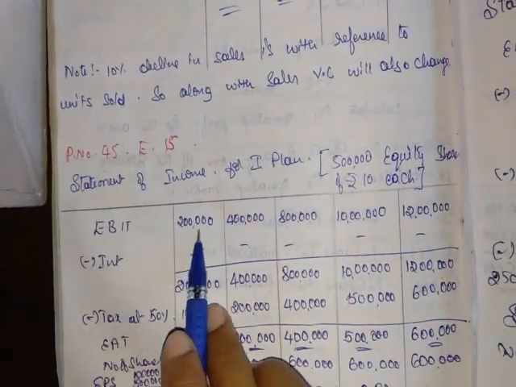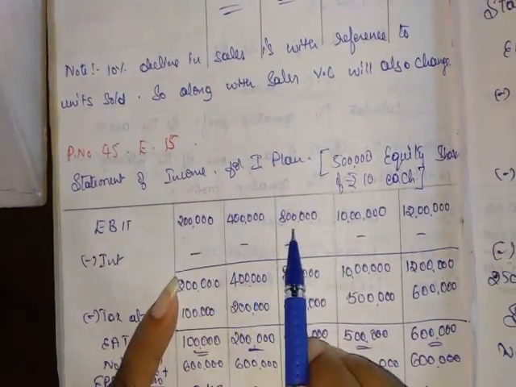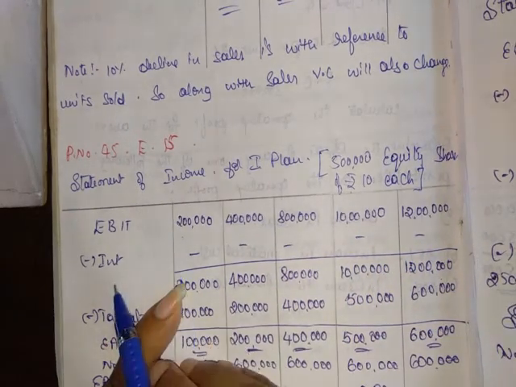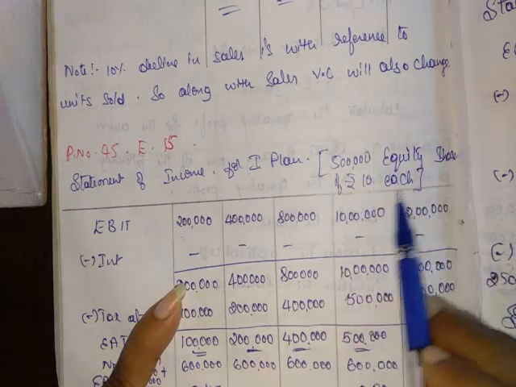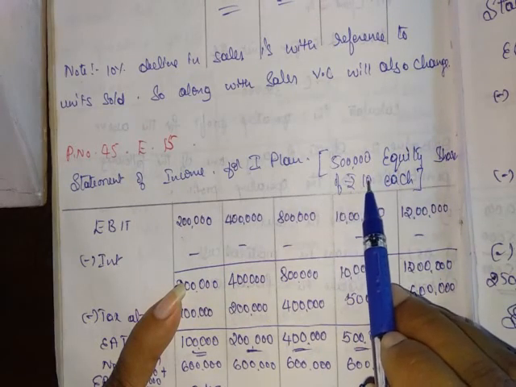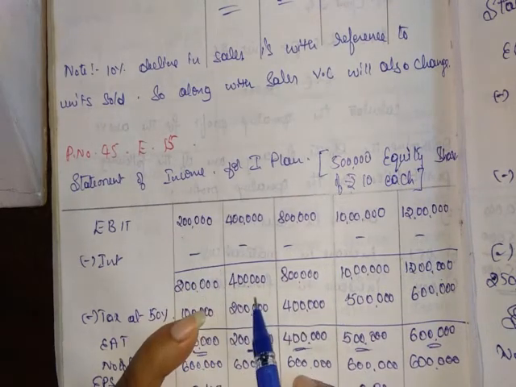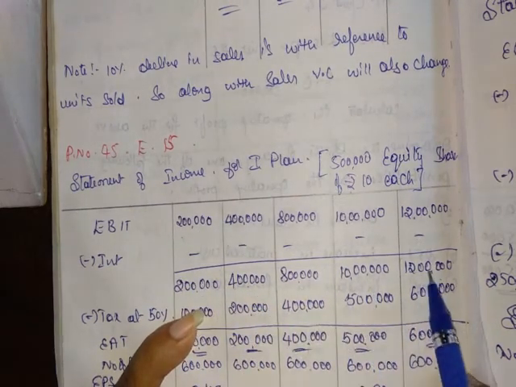So for EBIT, you write 2 lakh, 4 lakh, 8 lakh, 10 lakh and 12 lakh. Less the interest. This plan has only equity, no debt, that's why no interest to deduct. So the remaining is 2 lakh, 4 lakh, 8 lakh, 10 lakh, 12 lakh.